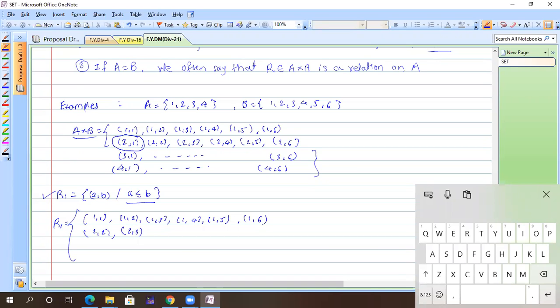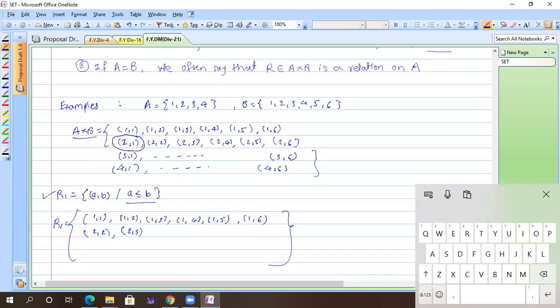But whether 2 comma 1 satisfies this condition, whether 2 is less than or equal to 1? No. So you cannot write down that element in R1. It is not a part of R1. Similarly, 3 comma 1, 3 comma 2 are not a part. 4 comma 1, 4 comma 2, 4 comma 3 are not a part. So you just delete those elements and you can write down all the other elements. These are the part of this. Got it?